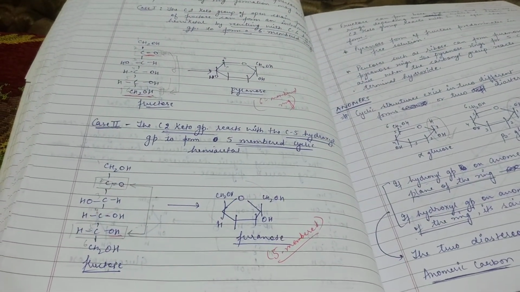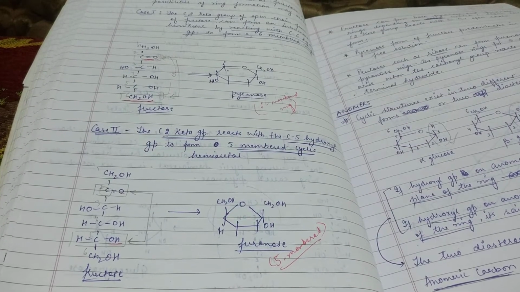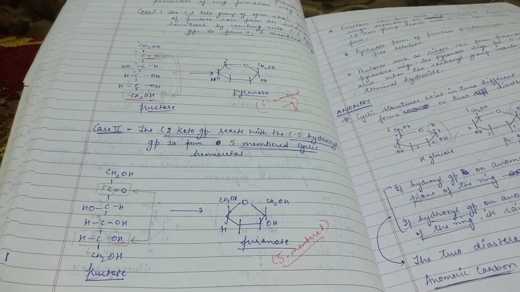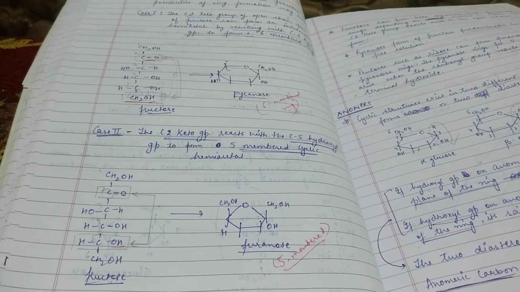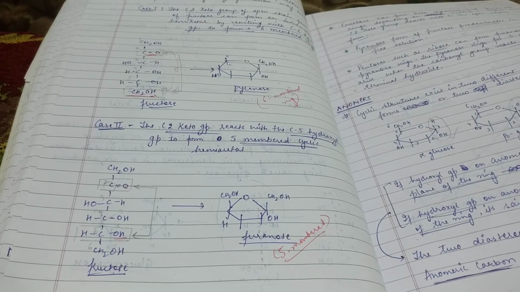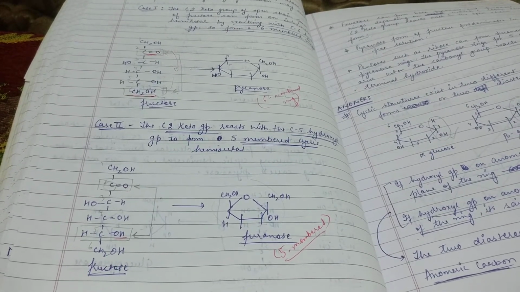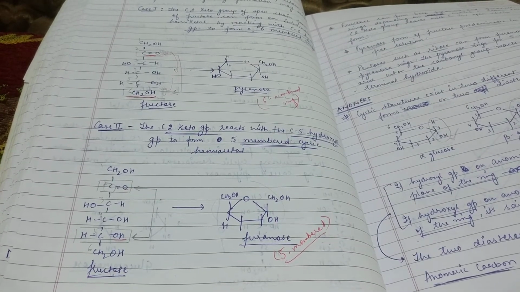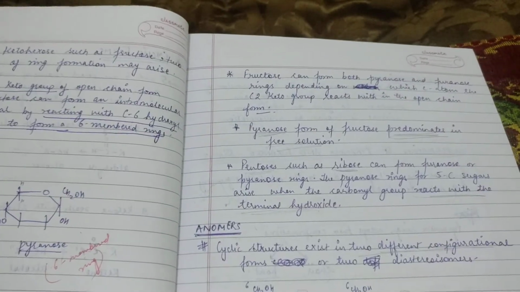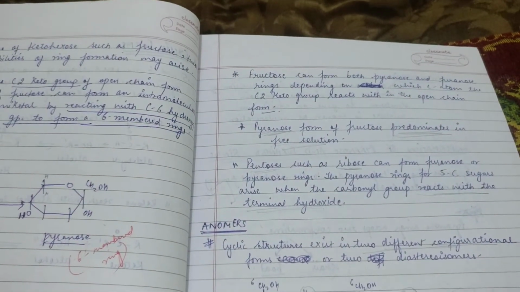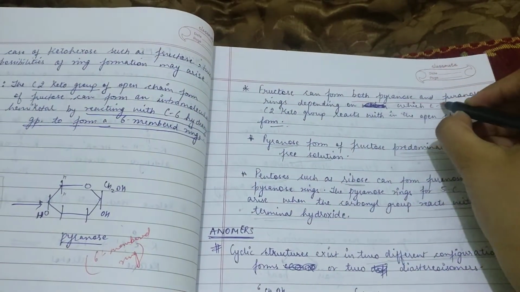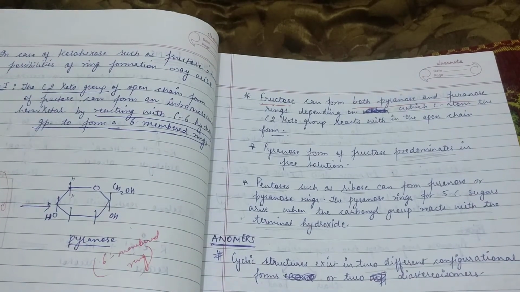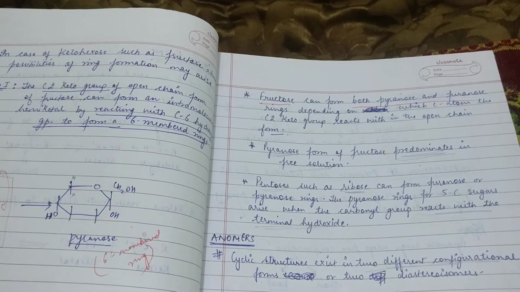In case of ketoses, to form a 6-membered ring, the keto group of the second carbon reacts with the hydroxyl group of the 6th carbon, and for 5-membered rings, the keto group of the second carbon forms a bond with the hydroxyl group of the 5th carbon. So fructose can form both pyranose and furanose rings depending on which particular carbon atom reacts with the C2 keto group in the open chain conformation.